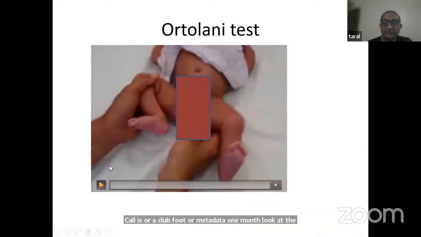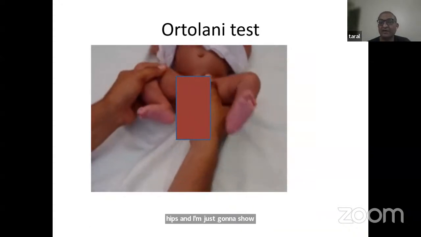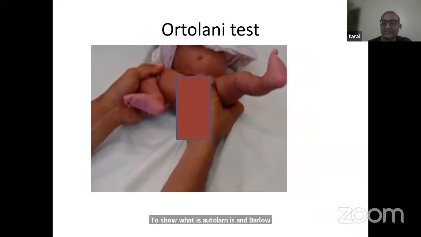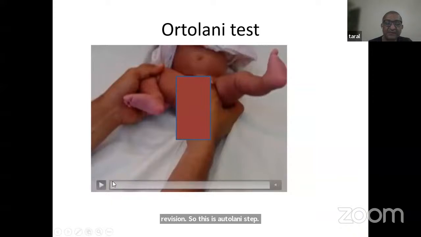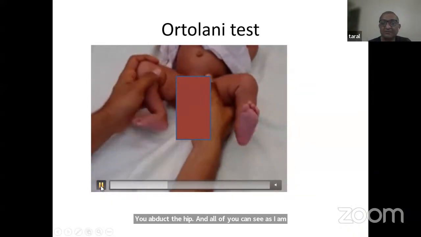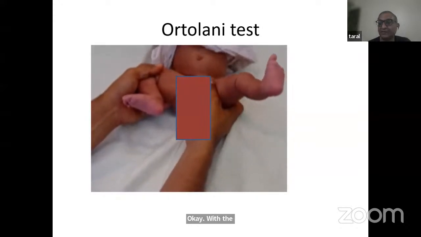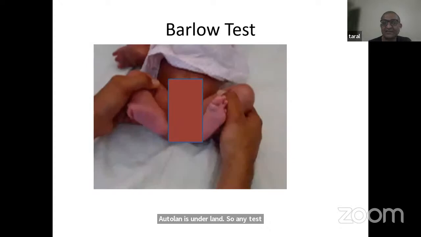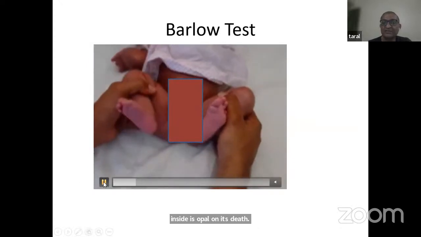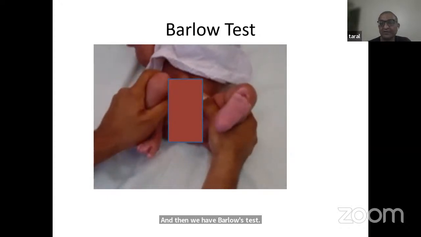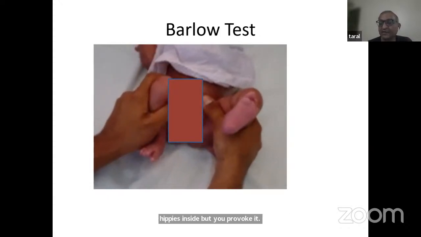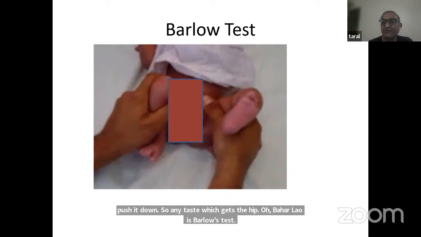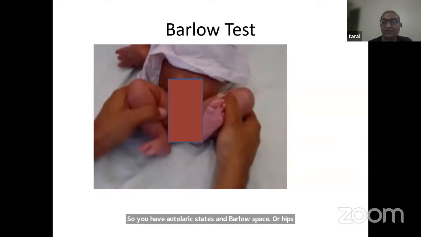And I'm just going to show these videos very quickly to show what is Ortolani's and Barlow's test. This is a revision. So this is Ortolani's test. You abduct the hip, and all of you can see as I'm abducting the hip, with the child relaxed, now the hip is reduced. There is a clunk of entry. Any test which gets the hip inside is Ortolani's test. And then we have Barlow's test. Barlow's test is where the hip is inside, but you provoke it to push it out. So any test which gets the hip out, bahar lao, is Barlow's test. So you have Ortolani's test and Barlow's test for hips which are dislocatable or dislocated.